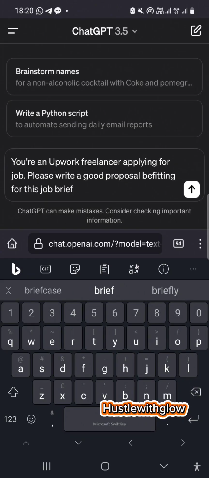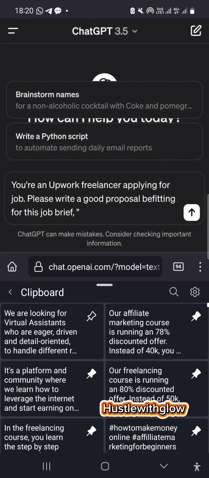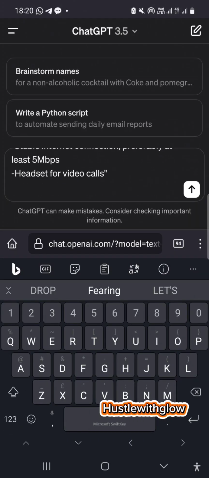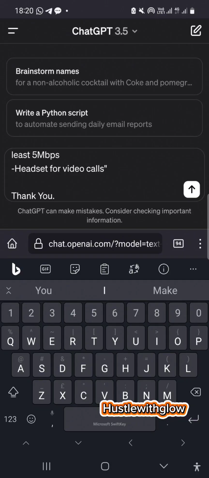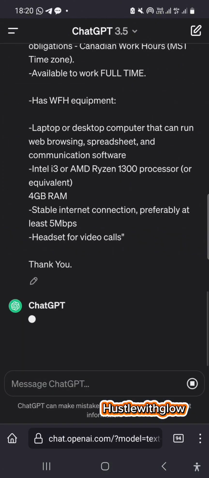Okay. And I put comma and I say quote and unquote. I put quote. Then I paste that whole brief I copied and close the quote. Then go down and say thank you, please. Thank you. As a thank you, I'm trying to thank the AI. Okay, you asked me to do something, so you should say thank you. So let's see. Now, watch what's going to happen.